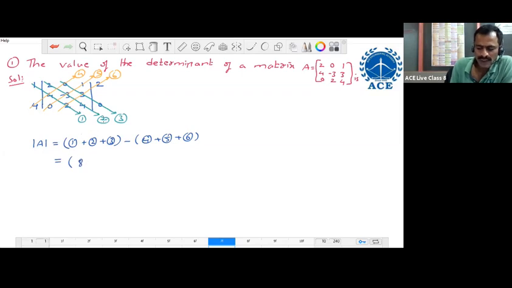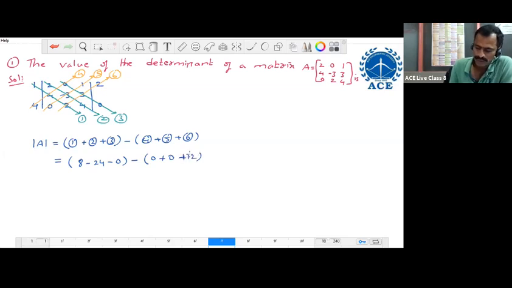Next, along the second line, the product of 3 elements is 3 into 2 into 6, that is minus 24. Next, along the third line, 0. At least one of the elements is 0 along the line, so that line's product is 0. Minus bottom to top: along the fourth line, one of the elements is 0, so the product is 0. Along the fifth line also, one of the elements is 0, so the product is 0. Along the last line, the product of the 3 elements, 2 into 3 into 2, is 12.